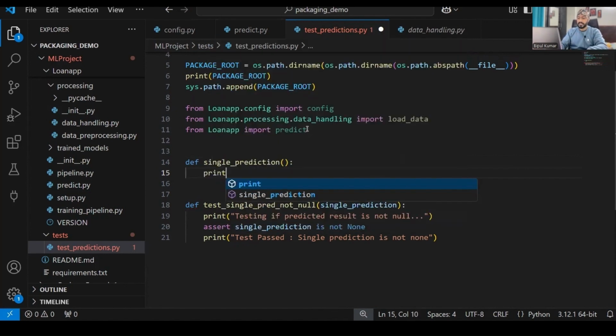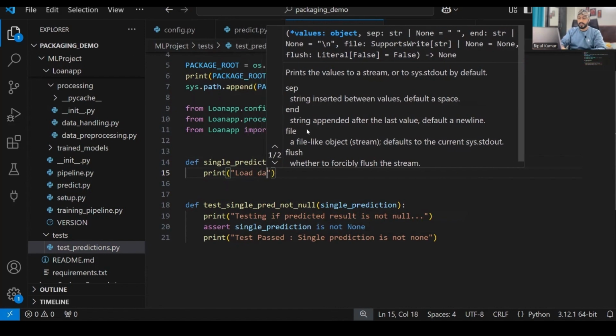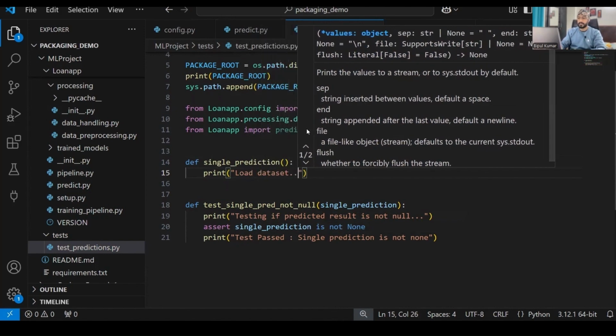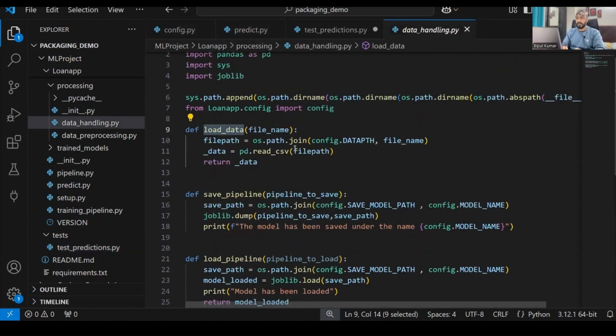So for predicting something, I have to first load the data set. Now how can we load the data set? That would be test data set equals to what? I need to call load data, and within the load data function, what we require, if you see over here in the data handling, we have load data. It requires the file name, and where is the file name?